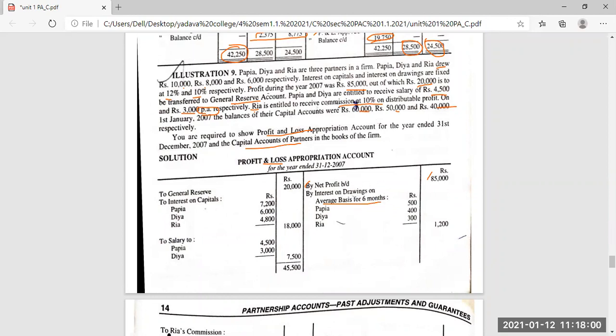So first I calculate that is 10,000. Interest on drawings is fixed at 10%. So 10,000 into 10 divided by 100, you get 1,000 rupees.